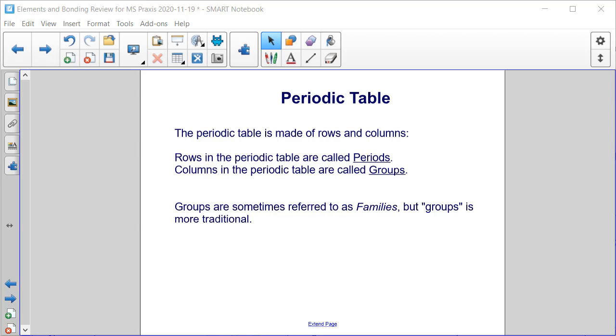The periodic table is made up of both rows and columns. The rows in the periodic table are called periods. Columns in the periodic table are called groups. Sometimes groups are referred to as families, but groups is more traditional.